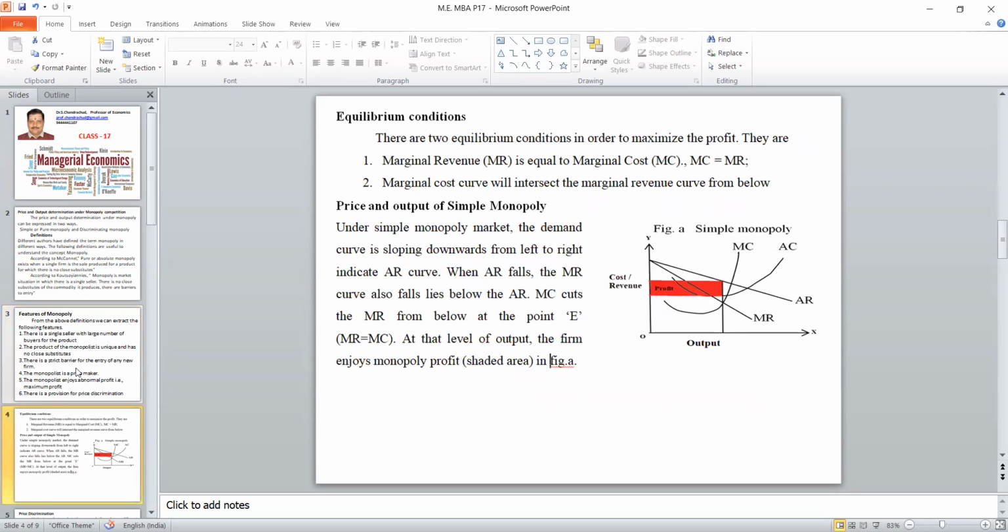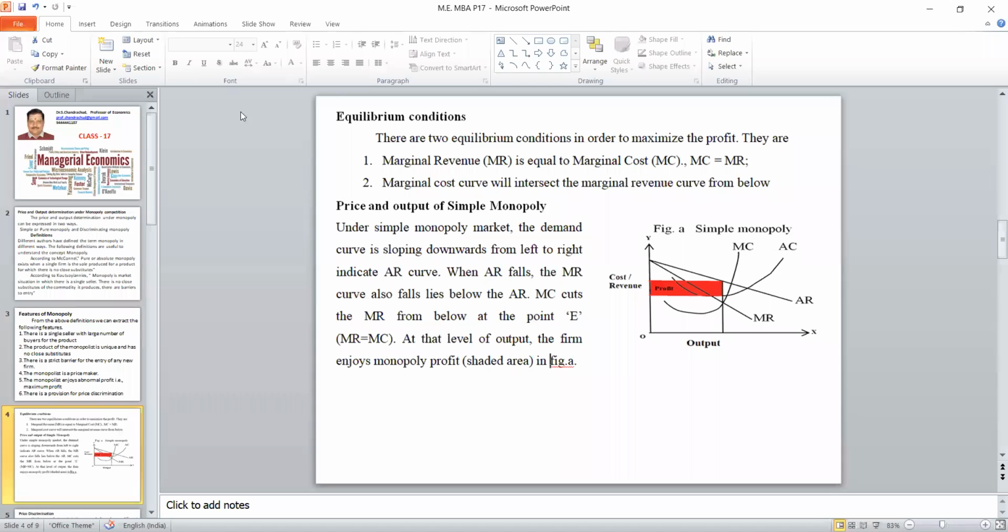For any market, there are 2 equilibrium conditions. Already I told, either it is perfect or imperfect. There are 2 conditions. One is the marginal revenue must be equal to the marginal cost. The second one is the marginal cost curve should intersect the marginal revenue curve from below. If these 2 conditions are there, then we can easily identify the price and output.